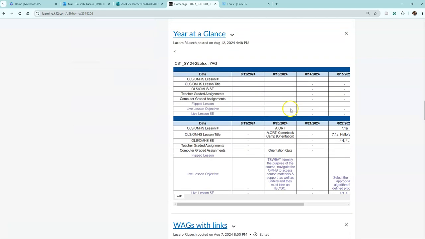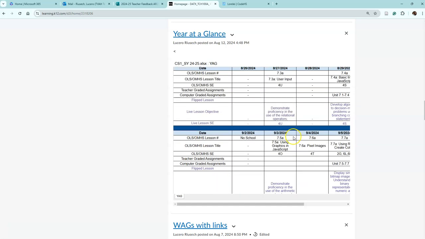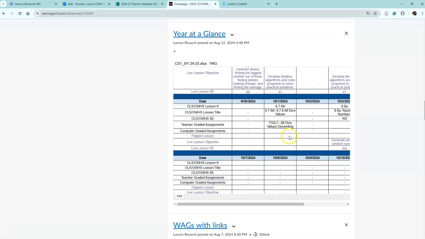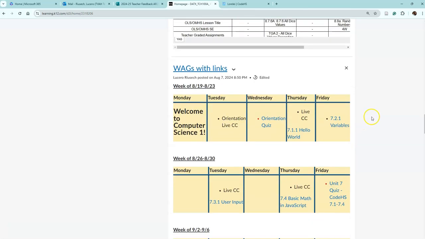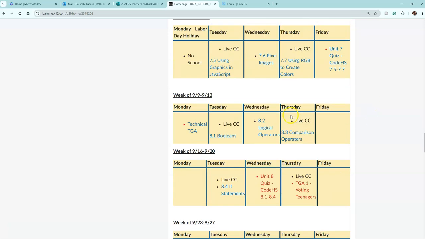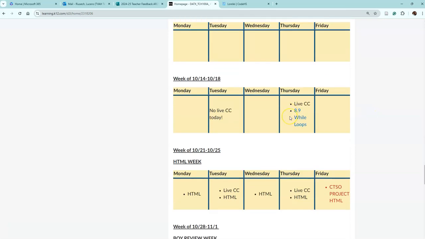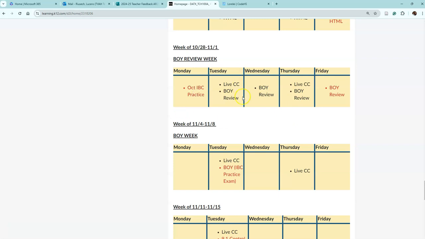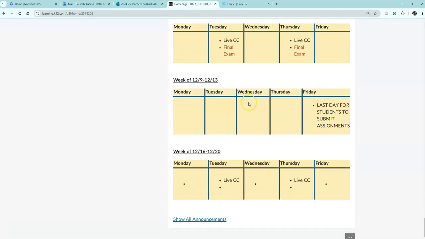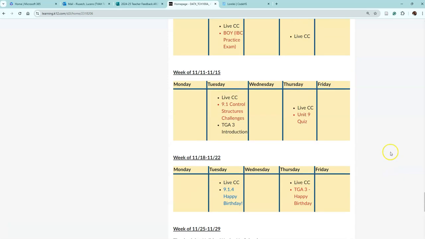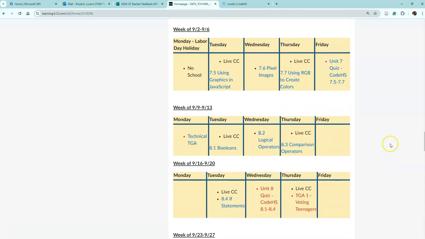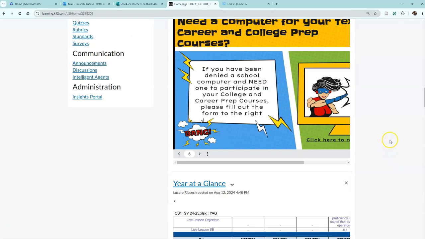Then Year at a Glance basically gives you the whole year, like everything we've ever done. And this one here is all those weeks. That Week at a Glance, I grab it from here, and this is just the whole year. Okay, that's all that is. And then let me page up.